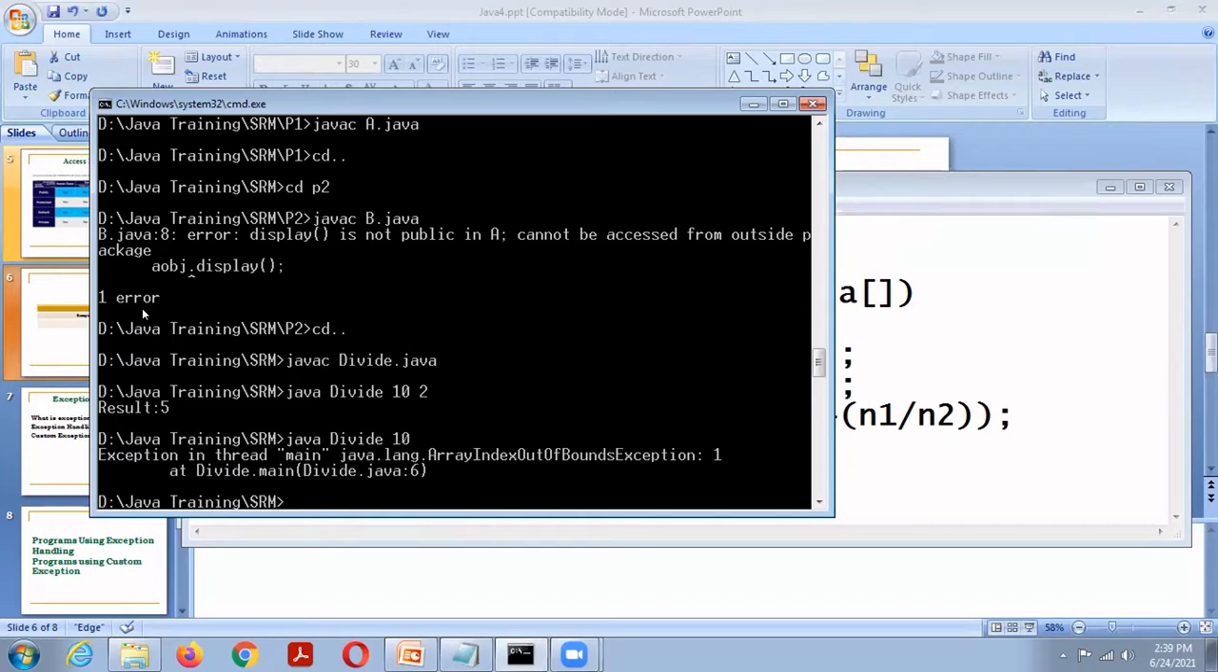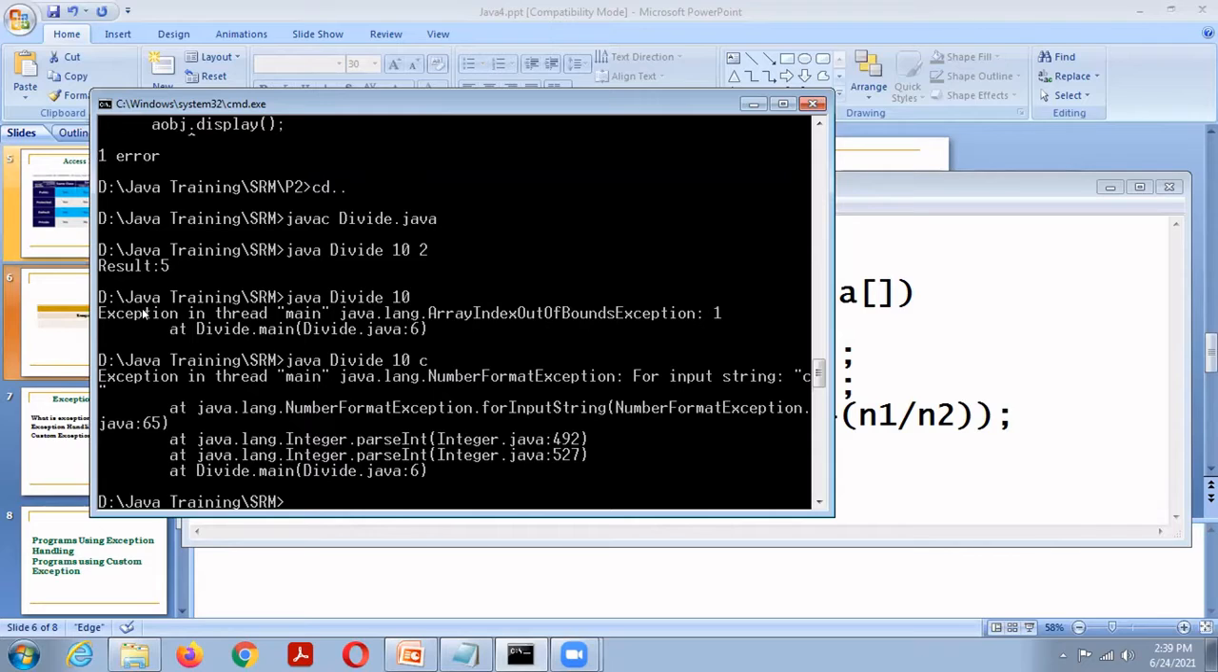Then another one, java Divide 10 C. So this is a NumberFormatException. Here the second argument is not a number, it's a character. So when converting the character into a number, the parsing function throws an exception, that is NumberFormatException. This is the second exception.